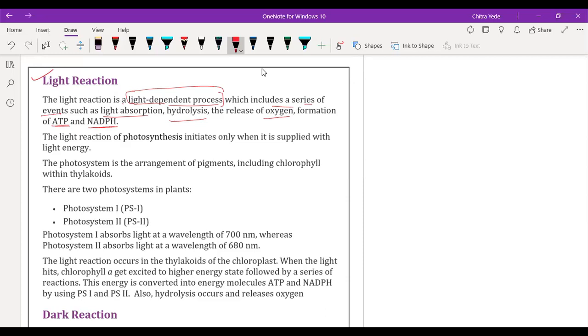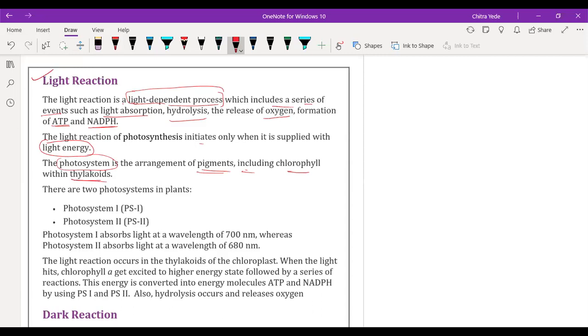Now, the light reaction of photosynthesis initiates only when supplied with light energy. Very important. So the first process of photosynthesis is called the light reaction. Light is required to initiate the process, that's why it is called the light reaction. A photosystem is nothing but an arrangement of pigments, including chlorophyll, in the thylakoids.